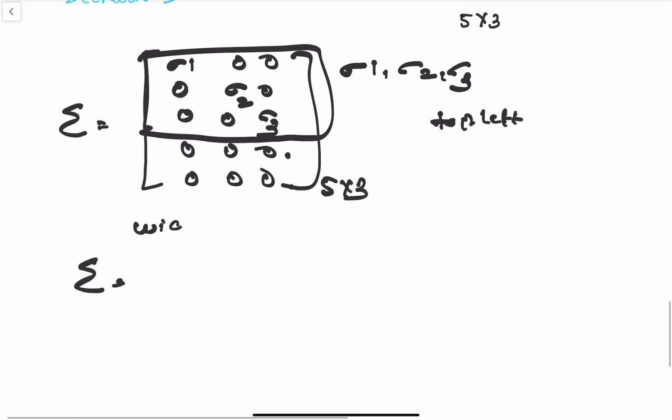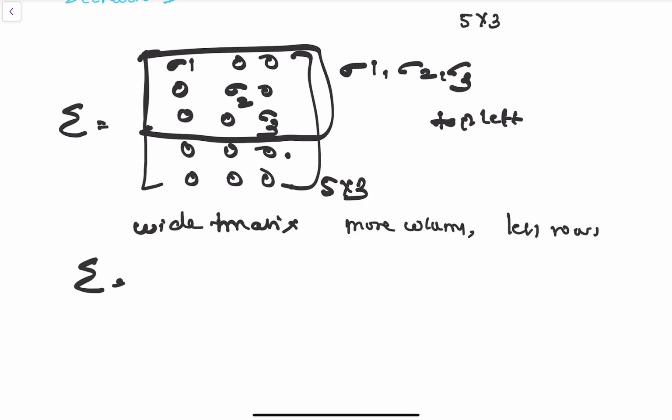Now we have the wide matrix. What is a wide matrix? A wide matrix is one that has more columns and fewer rows, right? So let me take an example of a 2 cross 4 matrix. 2 cross 4 means we will have only 2 sigma values, sigma 1 and sigma 2, right? Where will they sit now? Sigma 1 0 0 0. How many columns? 4 columns.